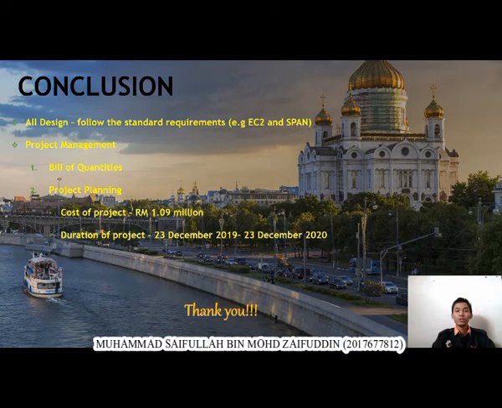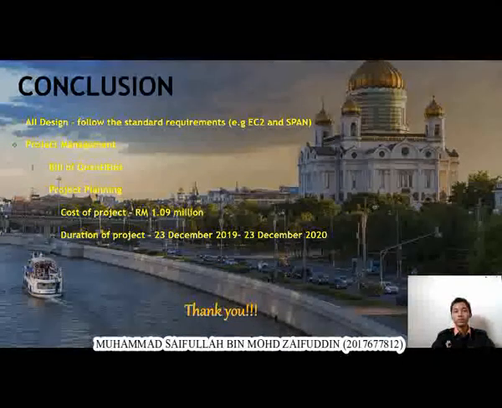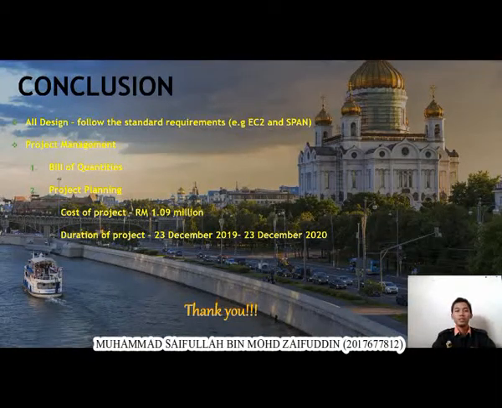In conclusion, we have done all the designs based on standard requirements and by using related softwares. As the design completed, we have prepared the bill of quantities to estimate the cost of the project. In short, from overall project planning, the project costs about 1.09 million and will take 12 months to complete. With that, I thank you.